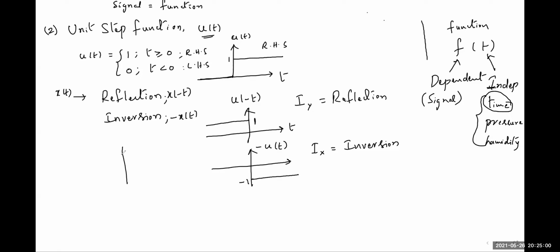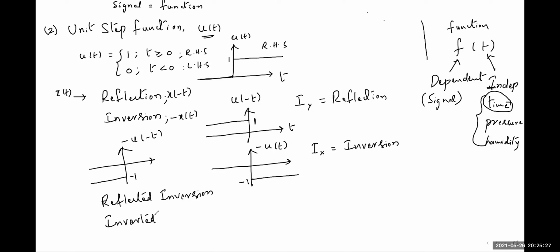But obviously reflected inversion or inverted reflection, minus u of minus t, will be in this quadrant with the minus. This variation we can call it as reflected inversion or inverted reflection. So what should we observe is just a signal.